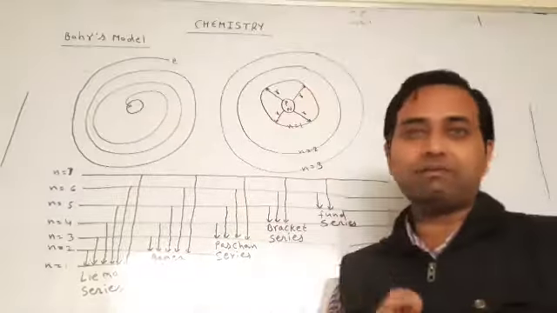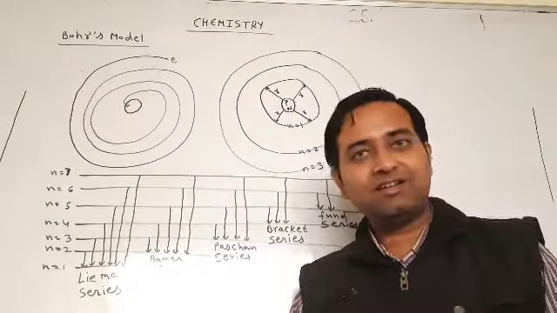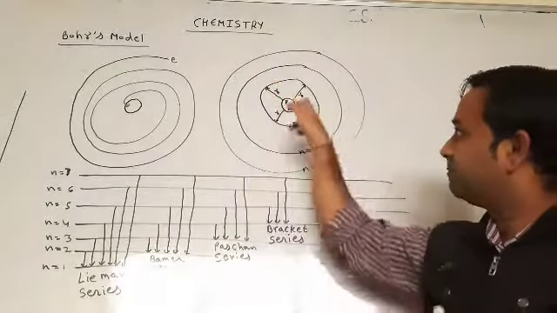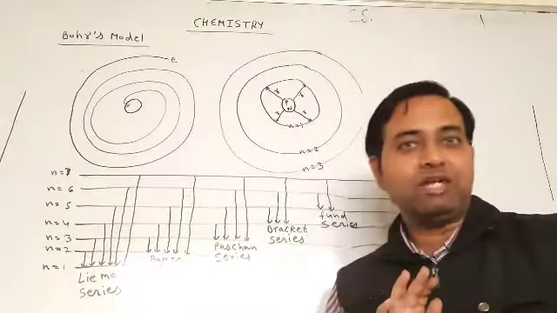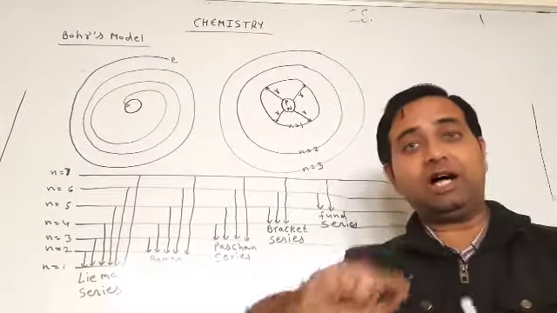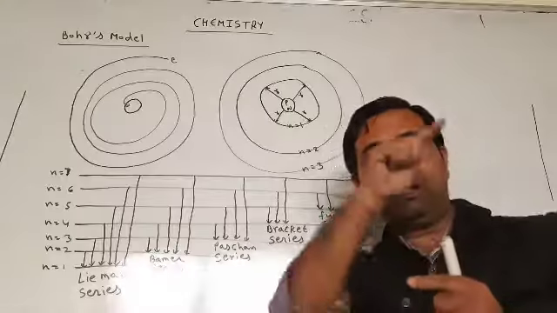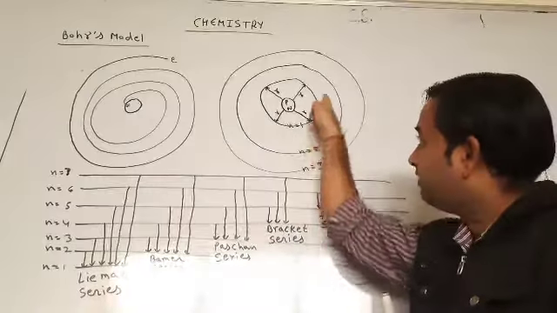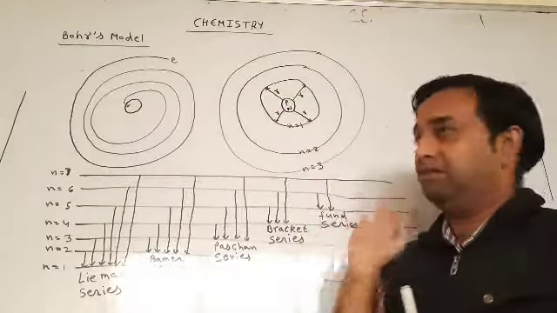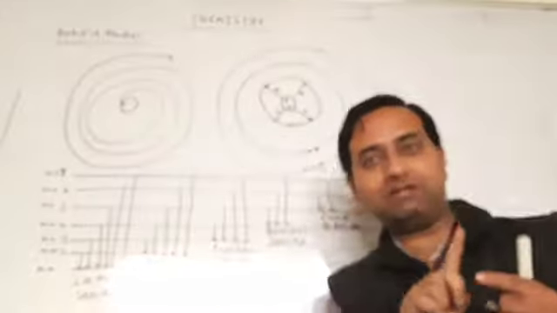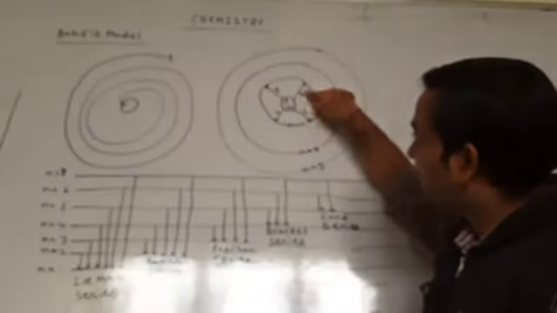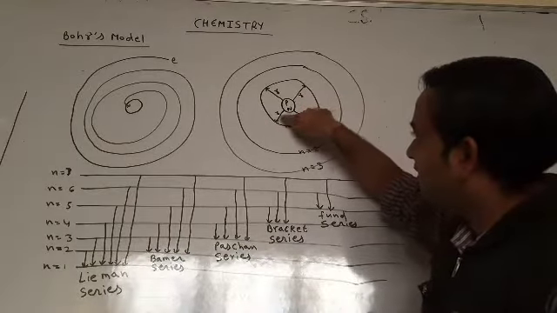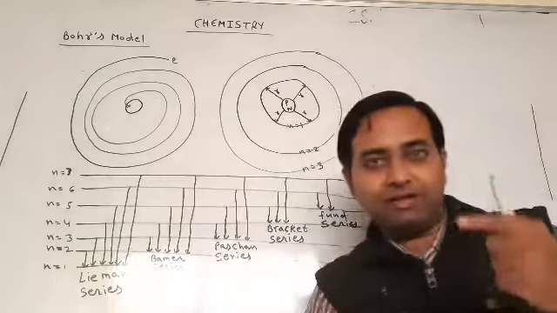The theory given by Bohr is that if we have a center nucleus, then electrons do circular motion in circular orbits at a fixed distance. Fixed distance means the radius has a fixed length.